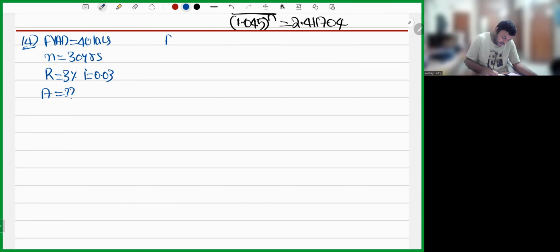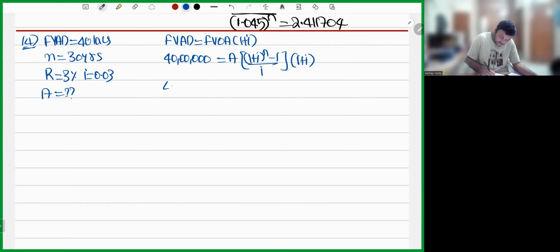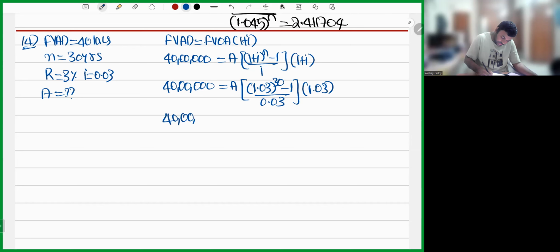So what is future value of annuity due, my dear friends? It is future value of ordinary annuity into 1 plus I. So 40 lakhs is equal to A into 1 plus I whole power n minus 1 divided by I into 1 plus I. 40 lakhs is equal to A into 1.03 whole power 30 minus 1 divided by 0.03 into 1.03. So 40 lakhs is equal to A into, what is 1.03 whole power 30?